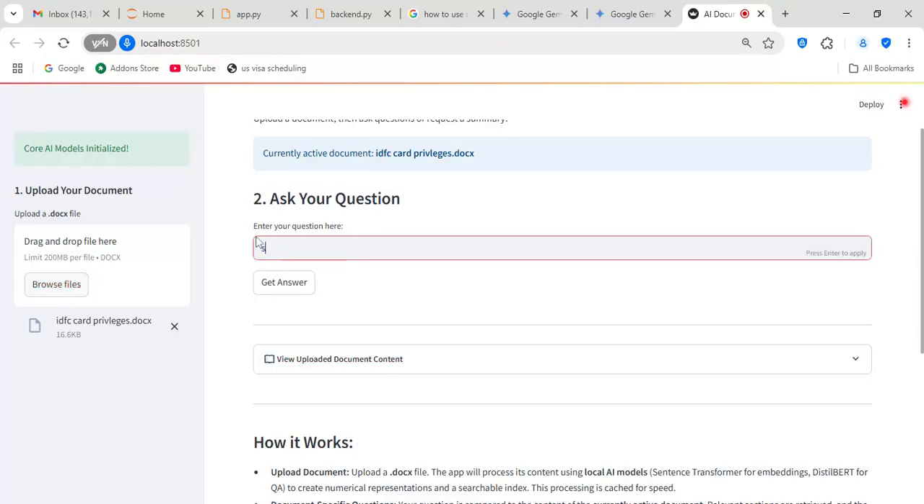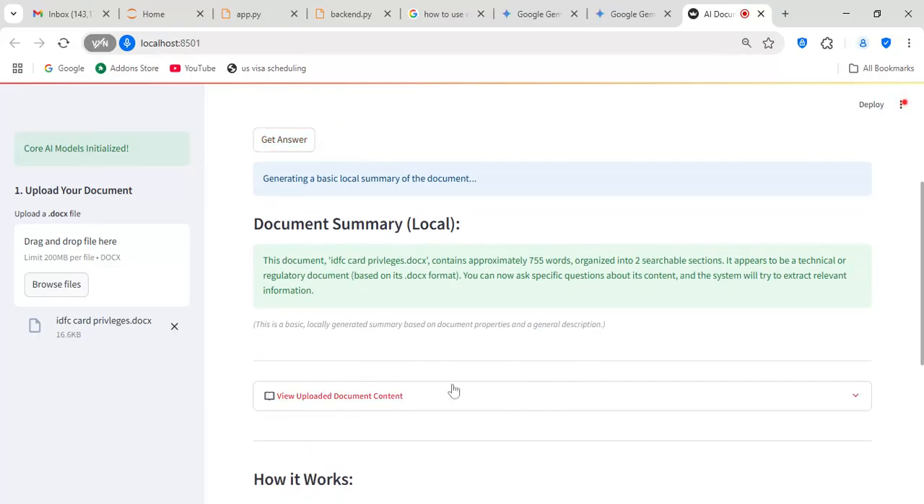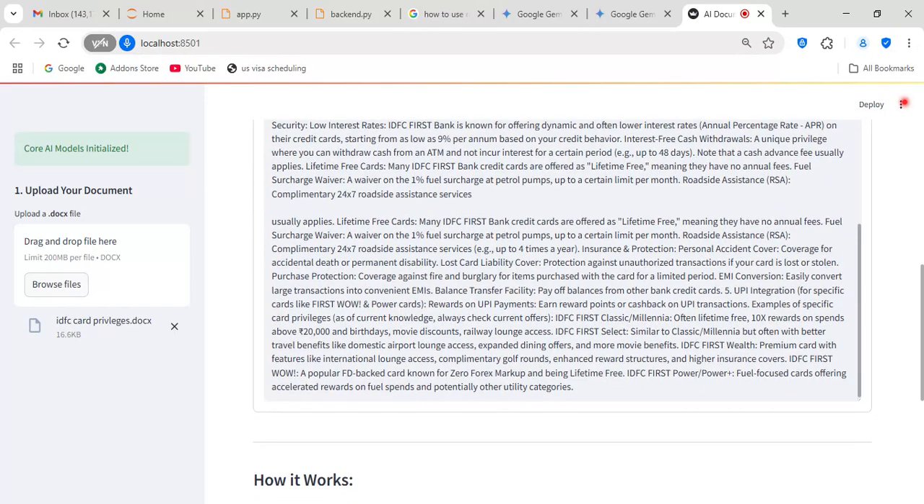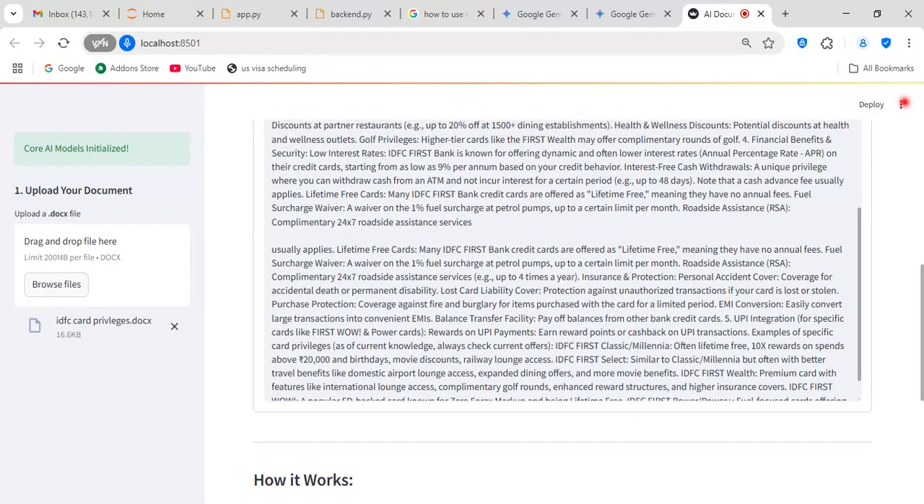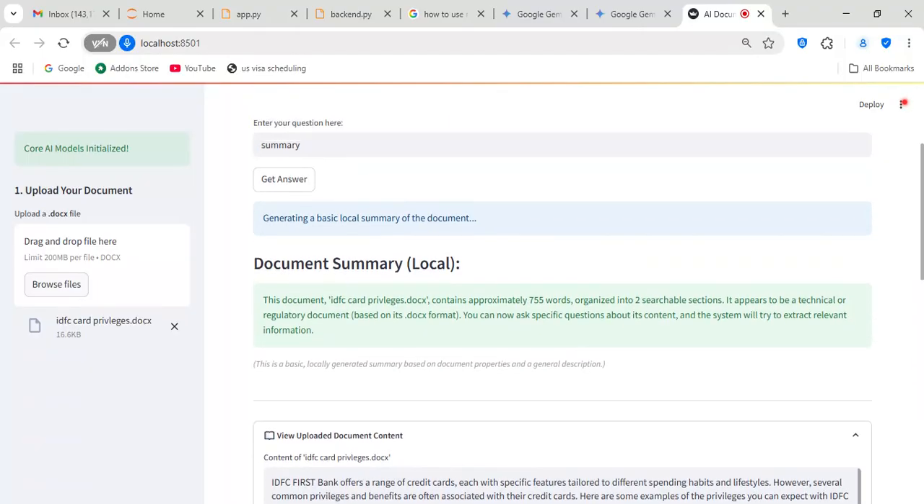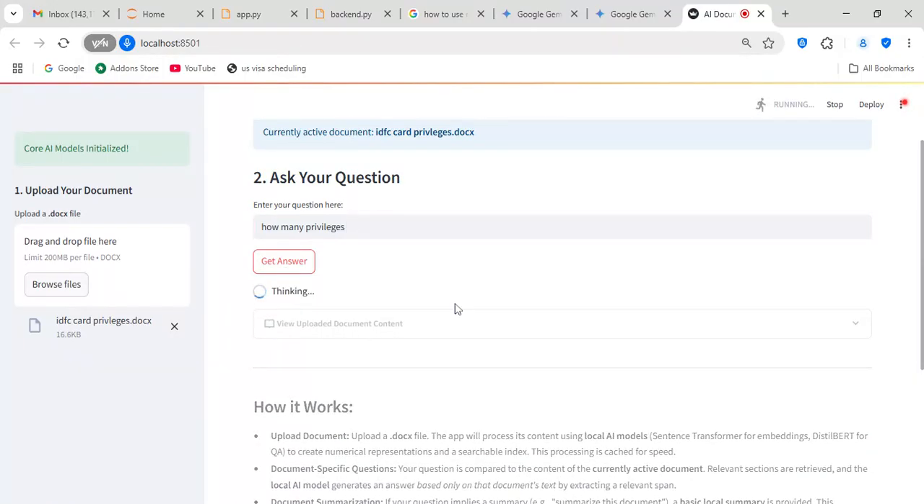Summary of this third document. IDFC privilege has 755 words. Let's see. It has some privileges of IDFC First Bank credit cards. So let me ask how many privileges, because the document has a lot of text. I don't know how many privileges we are talking about here.